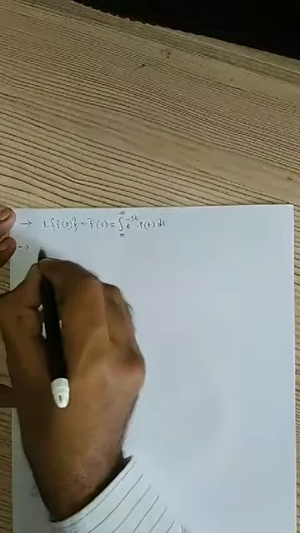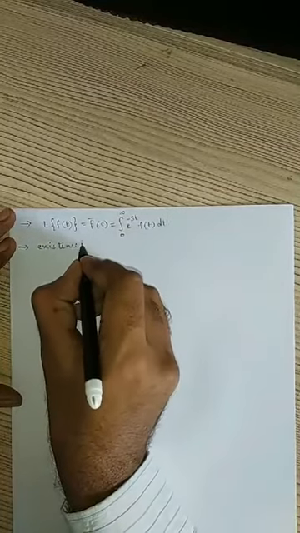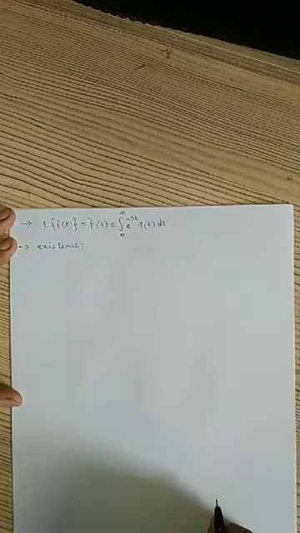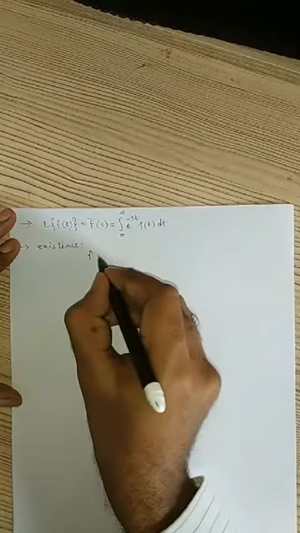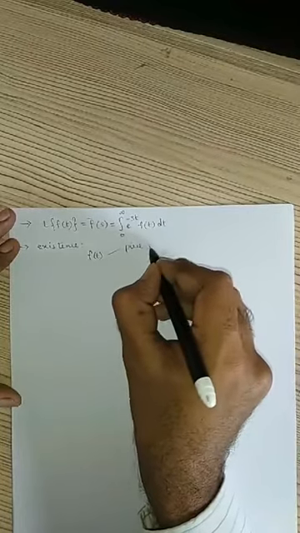Then we saw the existence of Laplace transform. When the Laplace transform exists for a given function, that is called existence of Laplace transform. The function f of t should satisfy, as I told you, two conditions. First, f of t should be piecewise continuous.